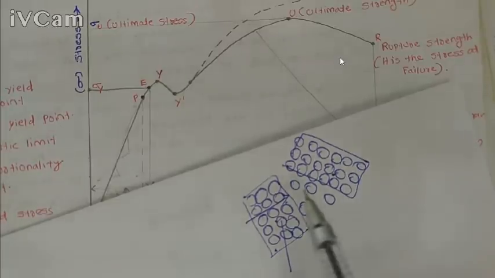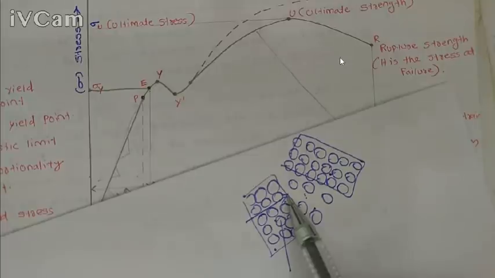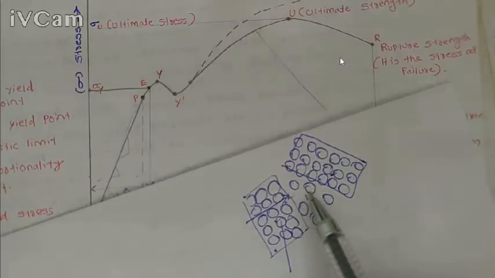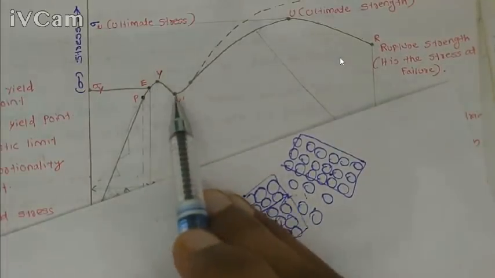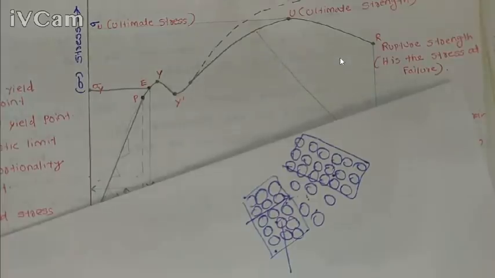So when the slip propagates up to this point, it is very easy, and that is why there is this dip at Y dash. Up to this point the deformation is very easy.